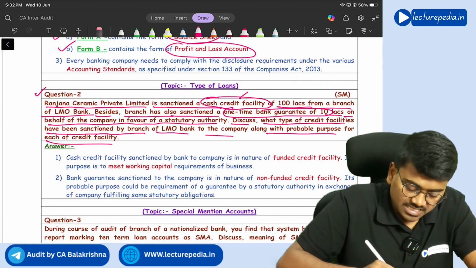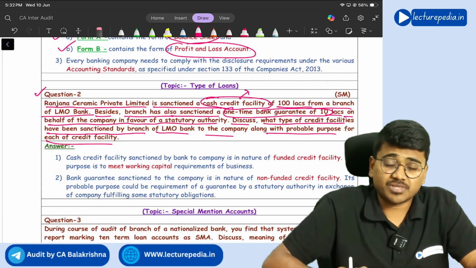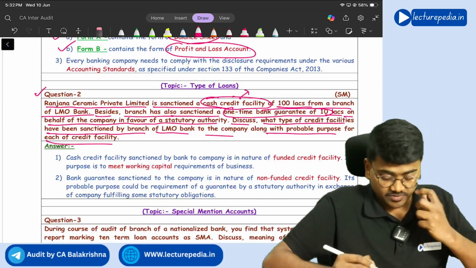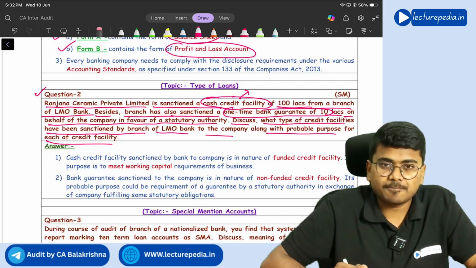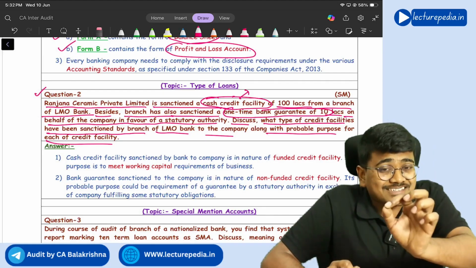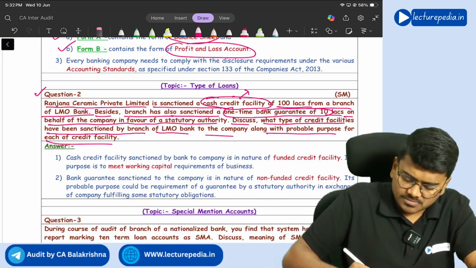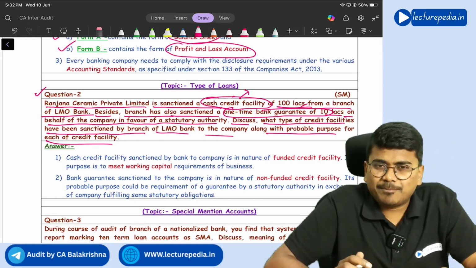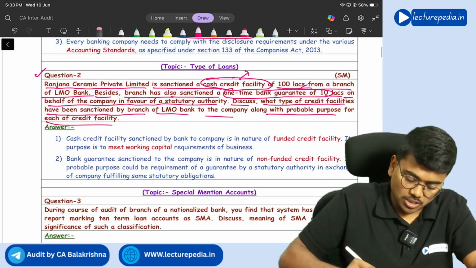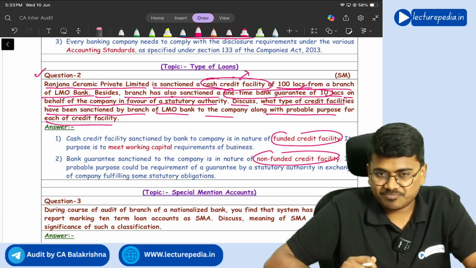So first, cash credit facility. Can we say this is a funded facility? Yes, because there will be outflow of cash involved in this cash credit facility. So it is a funded facility. And the purpose of this cash credit facility is to meet the working capital requirements, right? Yes. Next, bank guarantee. Can we say bank guarantee is a non-funded facility? Yes, same thing you have to write. One is a funded facility, another one is a non-funded credit facility.